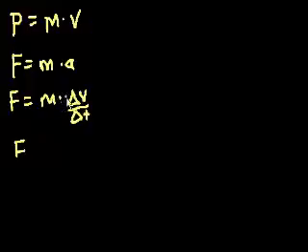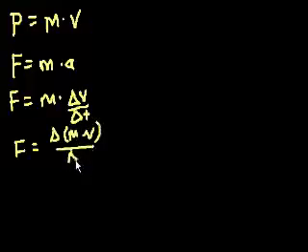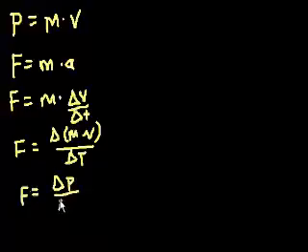Let's assume that mass doesn't change. So that could also be viewed as the change in mass times velocity in the unit amount of time. This is a little tricky: the mass times the change in velocity is the same thing as the change in the mass times the velocity, assuming the mass doesn't change. And here we have mass times velocity, which is momentum. So force can also be viewed as change in momentum per unit of time.